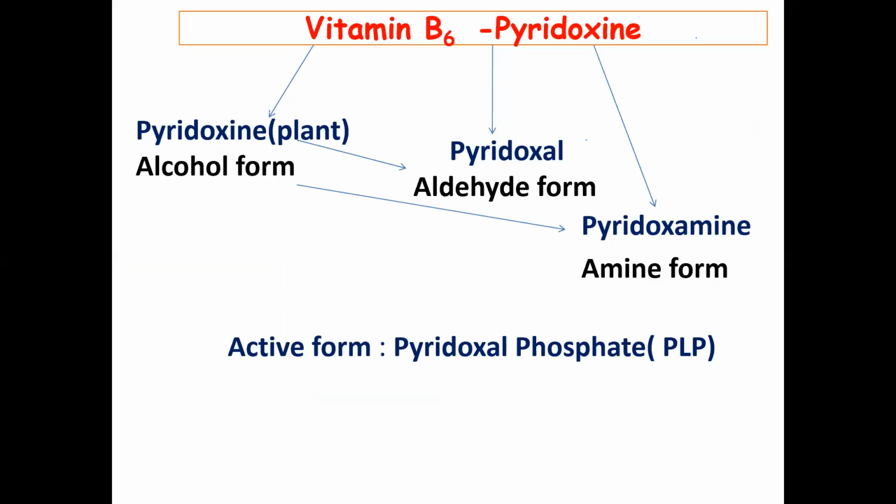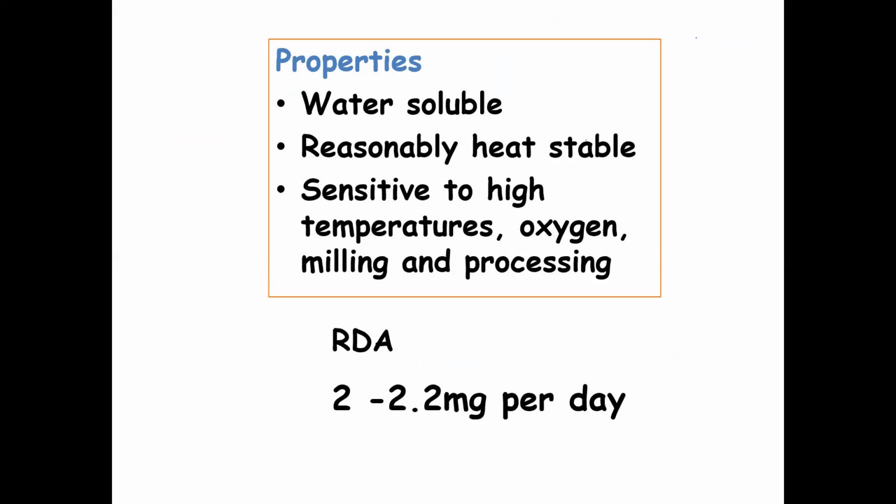Next is vitamin B6, that is pyridoxine. Pyridoxine is present in three forms: pyridoxine, which is the alcohol form, pyridoxal, the aldehyde form, and pyridoxamine, the amine form. Pyridoxine can be converted into the aldehyde and the amine form, but the aldehyde and amine forms are not interconvertible. The active form of pyridoxine is PLP, that is pyridoxal phosphate. Again, this vitamin is used as a coenzyme in a lot of reactions. It is water soluble, reasonably heat stable, but sensitive to high temperature, oxygen, milling and processing.